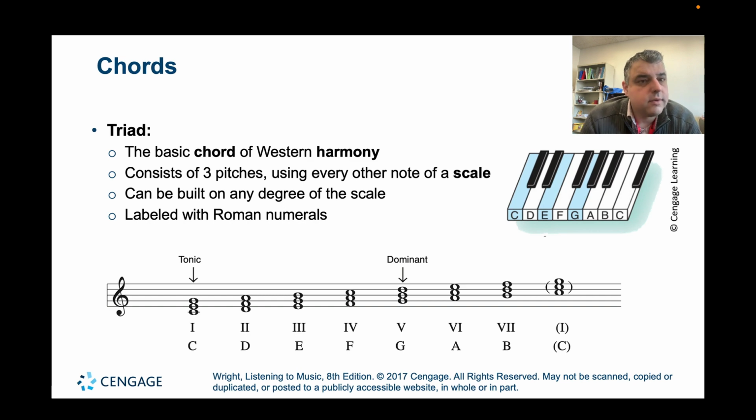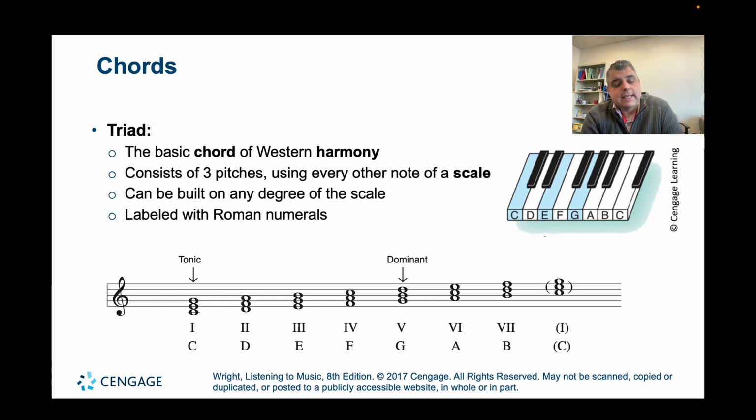Continuing to talk about chords and harmony, in this slide we'll look at how chords are constructed and the basic chords that we find in Western harmony. Here we have the C major scale: C, D, E, F, G, A, B, C. If we construct chords on each of those notes, we'll have the primary chords that we find in each major scale. These chords are also called triads, and they consist of three pitches.